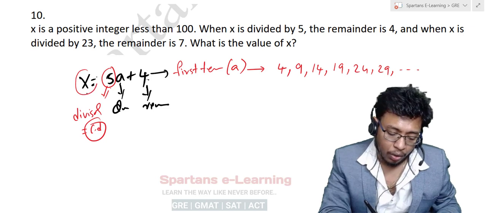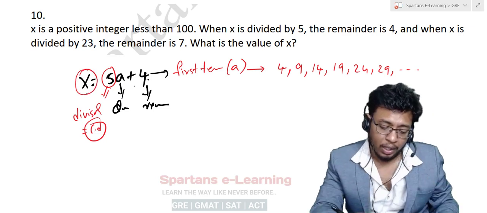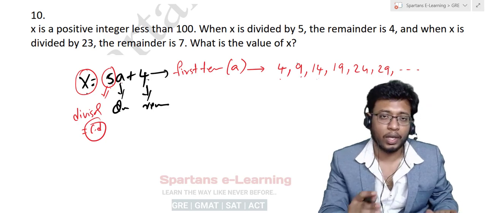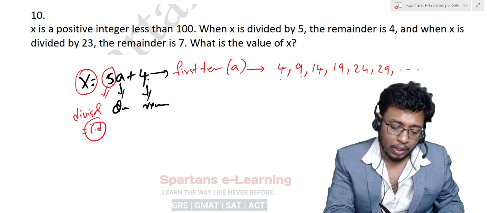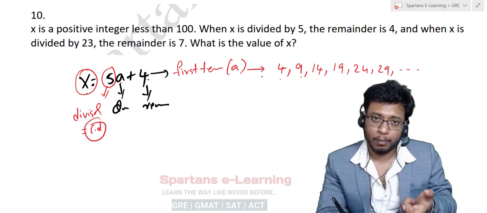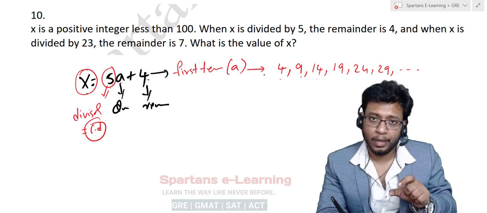Somewhere you will get the value of x. The x can be anything. If a is 0, your x will be 4. If a is 1, your x value will be 9. A is 2, your x value will be 14, and so on. So this interpretation of remainder problems in arithmetic progression is very important. This is the main concept, right?